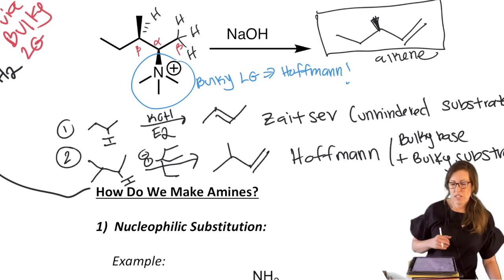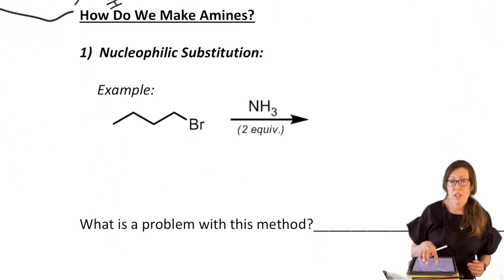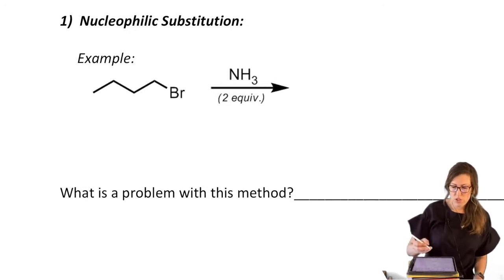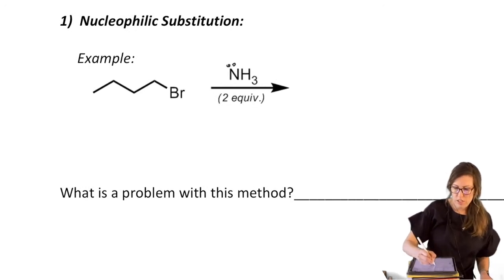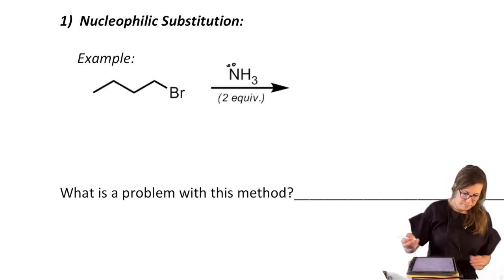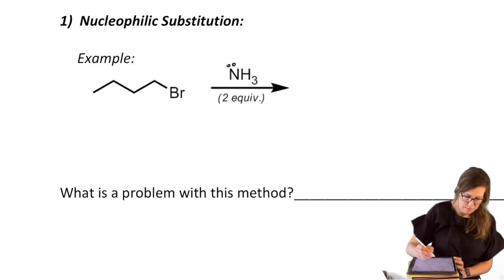What else do we need to know for a good, robust roadmap to be complete with amines? We need to know how to make them. So the most straightforward and simplest looking way to make an amine would be to be very careful with your stoichiometry and throw in just the right amount of ammonia to do an SN2.